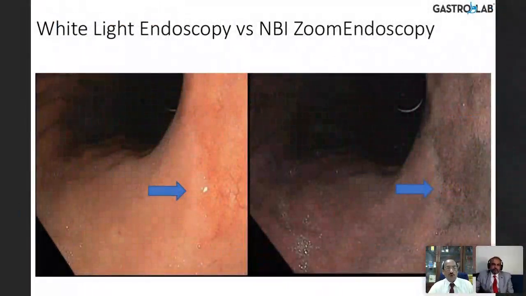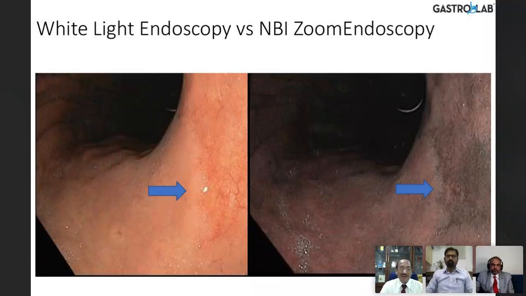Look at this endoscope. This is the 190 series, which is one of the highest ends of Olympus. And this is white light endoscopy. And here they have changed the bandwidth to narrow band imaging. You see here, you see this area? This is not a normal area. In a normal endoscope, this will look like a small red patch or may not even be detected. But this is an area of dysplasia of the stomach.